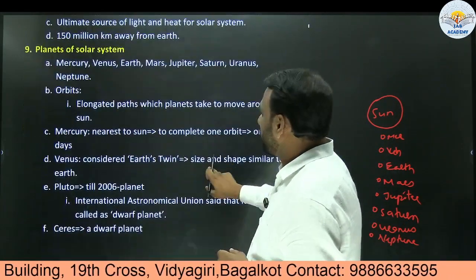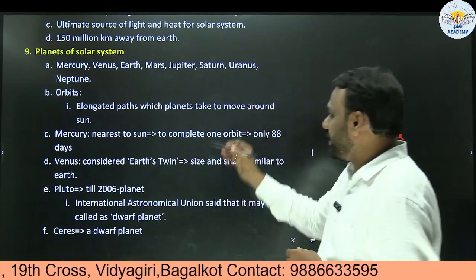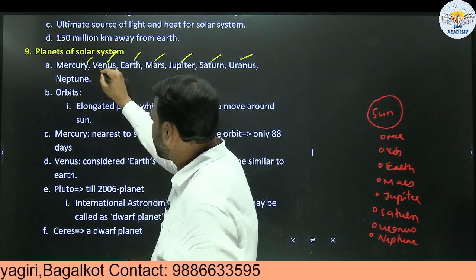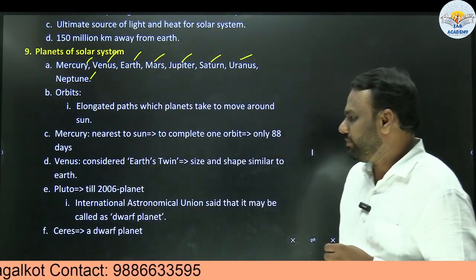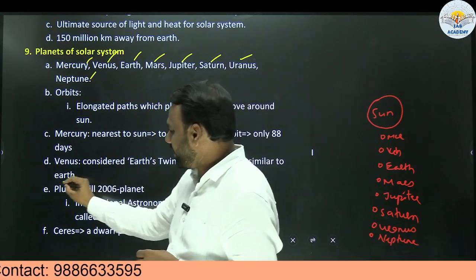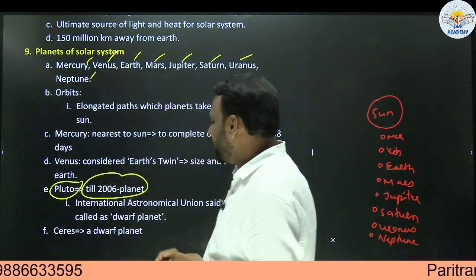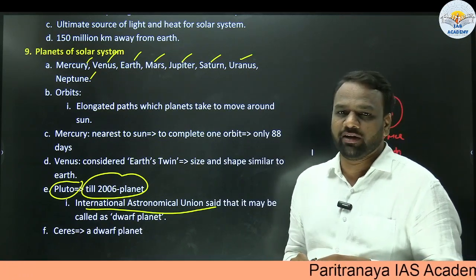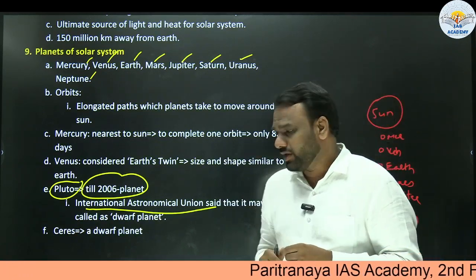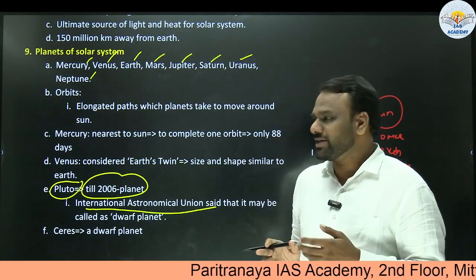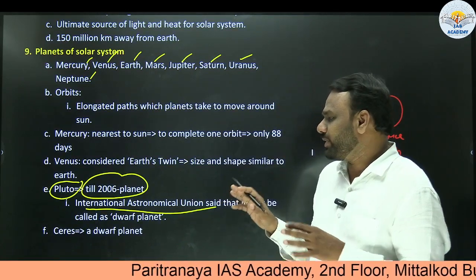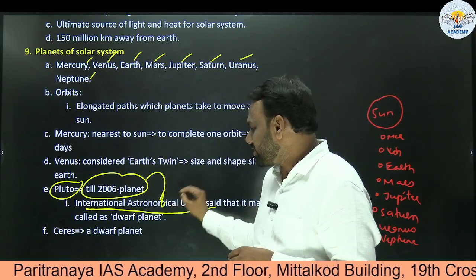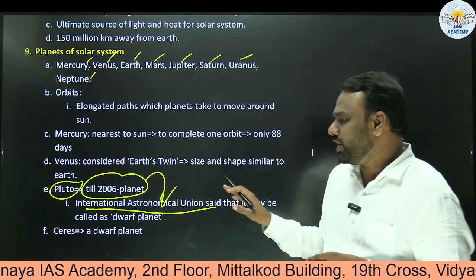Next. So already I have listed the planets. So which are the planets? Mercury, Venus, Earth, Mars, Jupiter, Saturn, Uranus, Neptune. So there are 8 planets. Pluto was also considered a planet till 2006, but later on the International Astronomical Union said that it may be called a dwarf planet. Once such international organizations take a decision, then everyone has to adhere to it. So it has said that Pluto should be considered a dwarf planet. So since 2006, we do not consider Pluto as a planet, but rather as a dwarf planet.